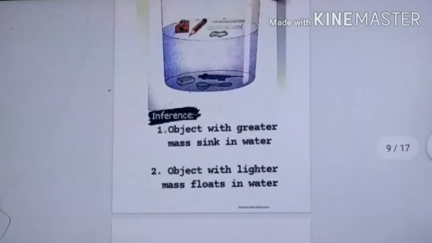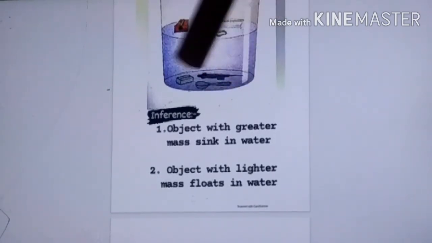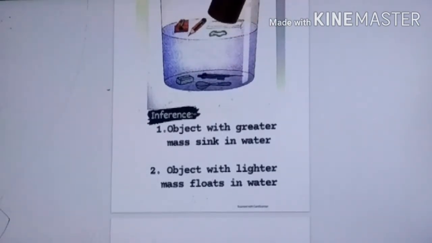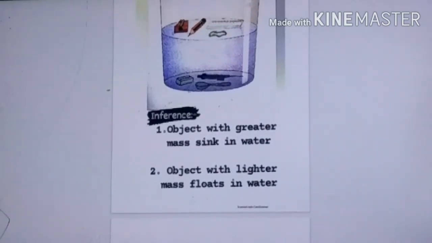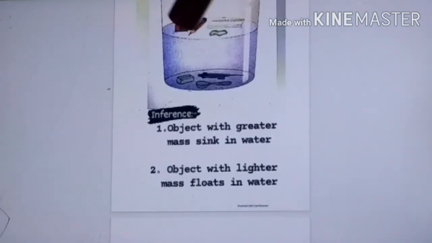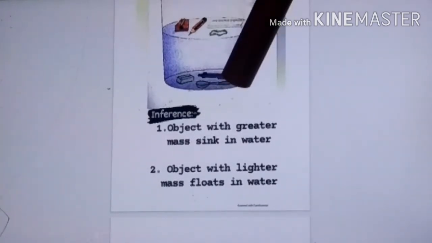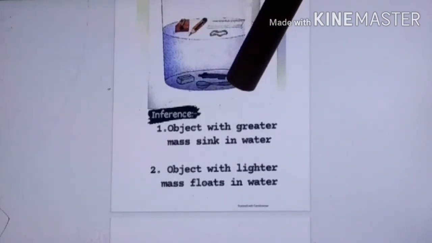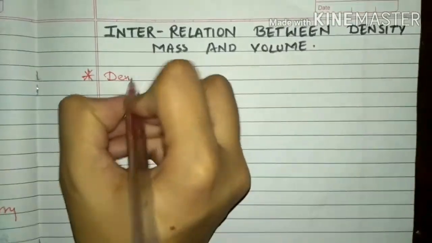So in this case also, as one reason I have given you, the mass of this object is greater, that's why it is sinking, and the mass of this object is lighter, that's why it is floating. And what is the second reason? The density of these objects is lighter than that of water, that's why they are floating. The density of these objects is greater than that of water, that is why they are sinking or settling at the bottom. We will learn the interrelation between density, mass and volume.